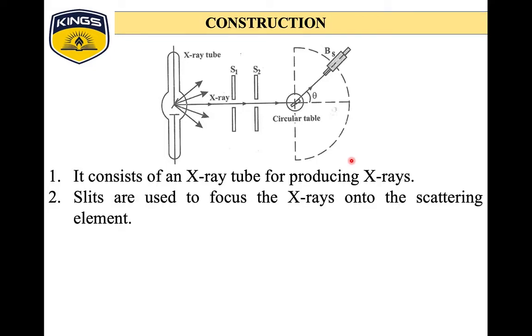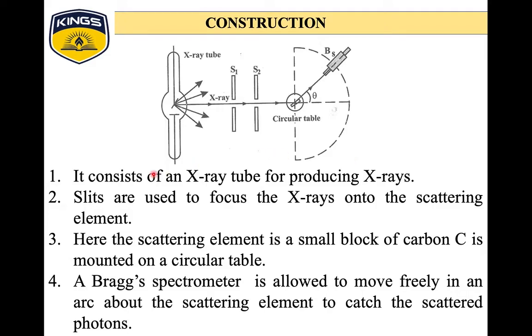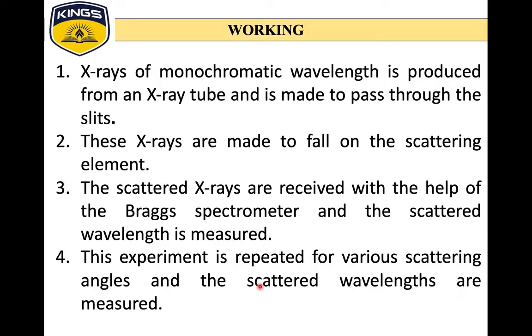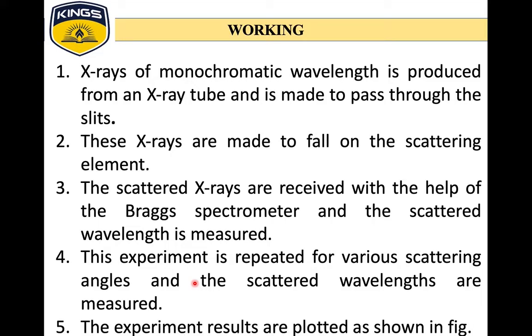I have explained this already. The setup consists of an X-ray tube for producing X-rays, slits to focus the X-rays, and the scattering element, carbon, mounted on a circular table. There is a Bragg spectrometer, which will detect the X-rays. With the help of the Bragg spectrometer, the wavelengths of the scattered X-rays are measured. These experiments are repeated for various scattering angles, and the scattered wavelengths are measured.